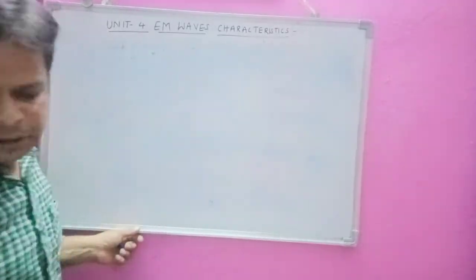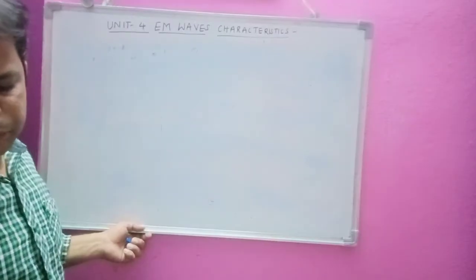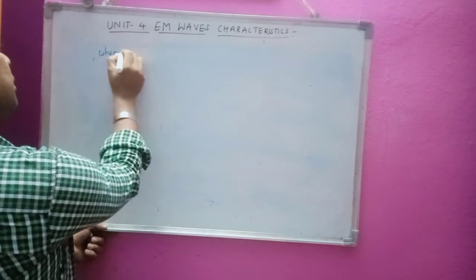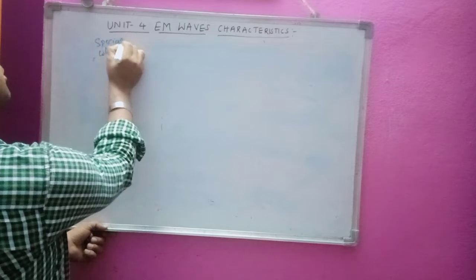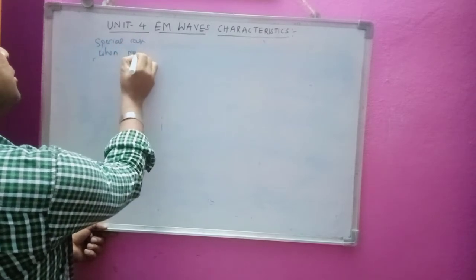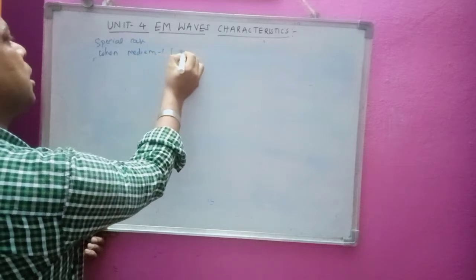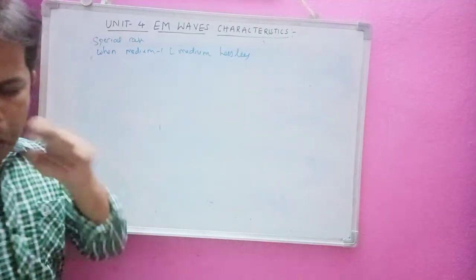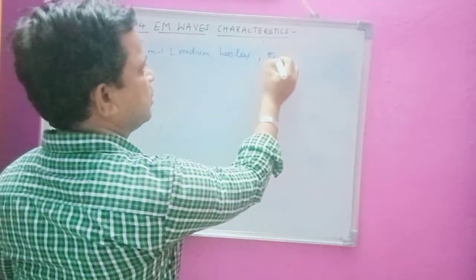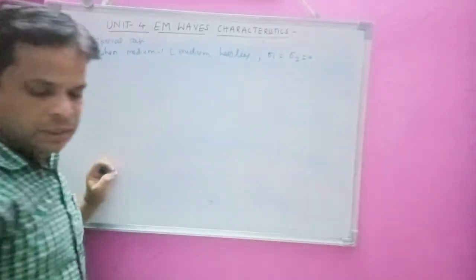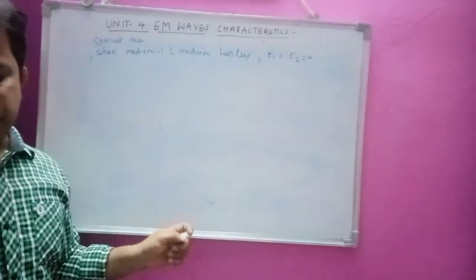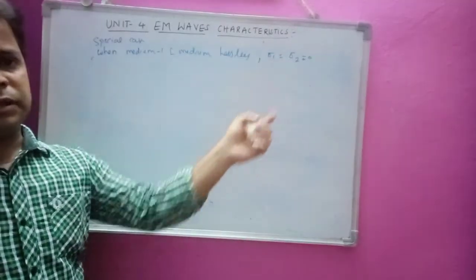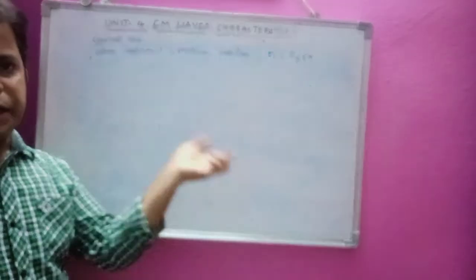Now another special case: when medium 1 and medium 2 are both lossless, that is sigma 1 is equal to sigma 2 is equal to 0. In this case also we are going to have two cases, depending upon the eta values: eta 2 is greater than eta 1, and eta 2 is less than eta 1.